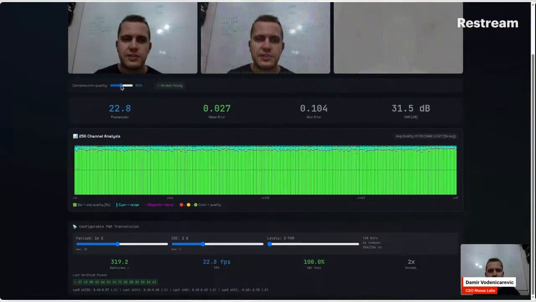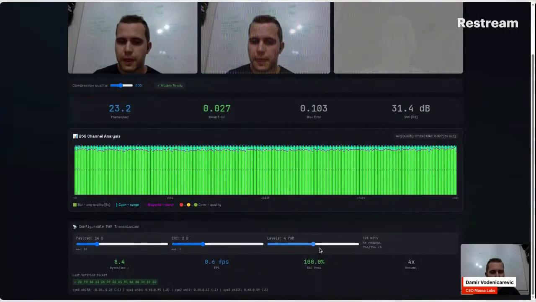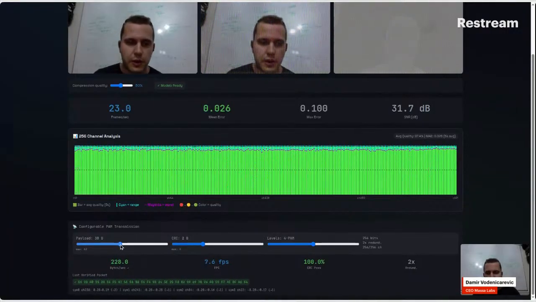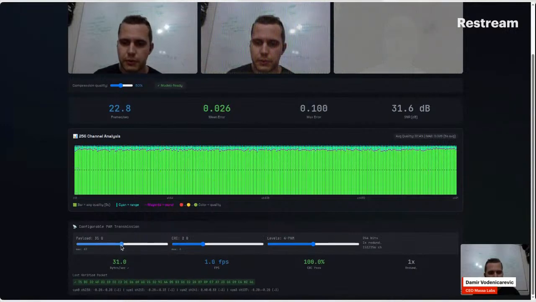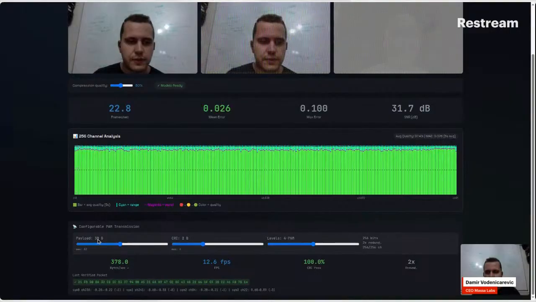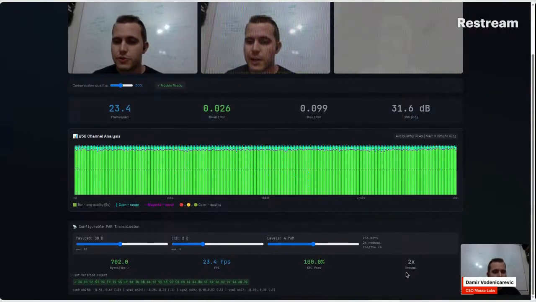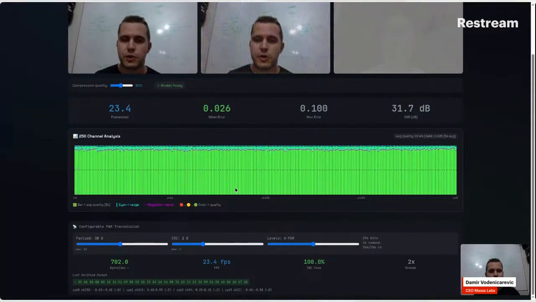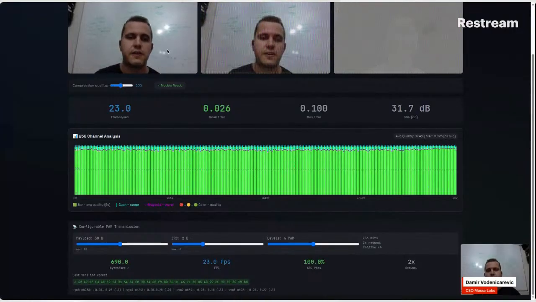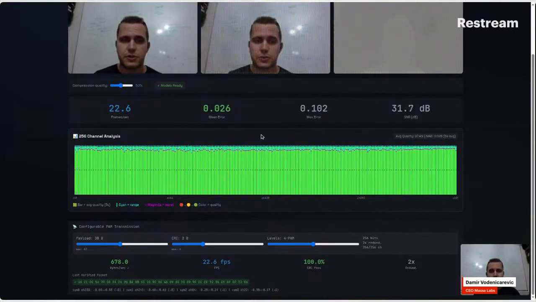But under reasonable noise, let's say quality 50%, we can go to PAM levels that are higher, let's say 4 PAM, and then we can increase the payload. We can increase the payload much higher. For example, we can achieve 30 byte payload and 2 byte CRC on 4 PAM while having 100% CRC pass rate and 2 times redundancy. So the whole data is copied twice among the bins here. And with this, we achieve about 700 bytes per second that are CRC verified after the fact. So here's a perfect transmission, live transmission of data through this video.